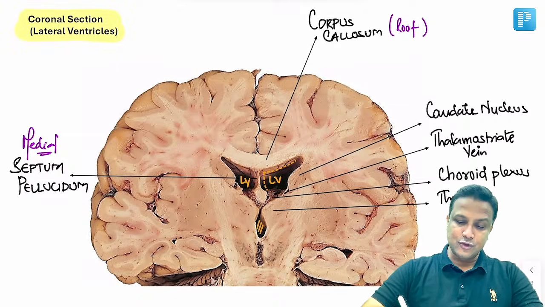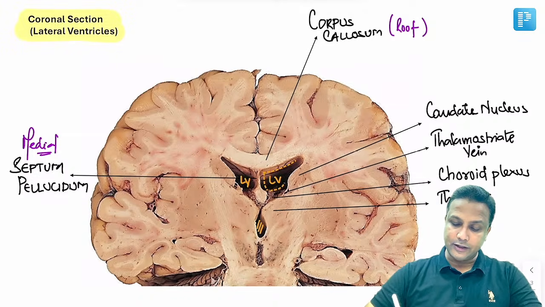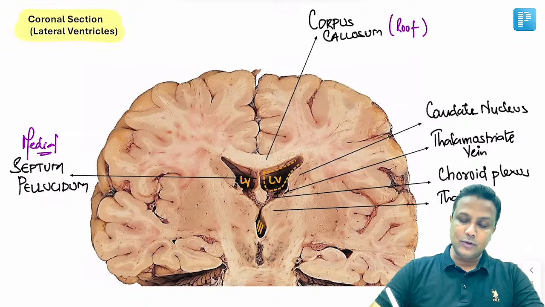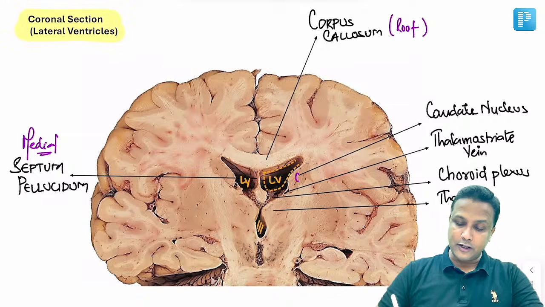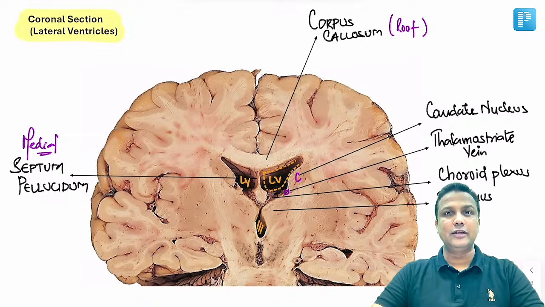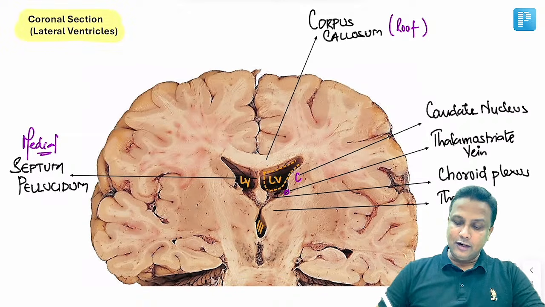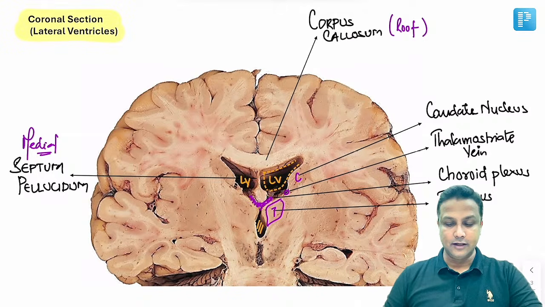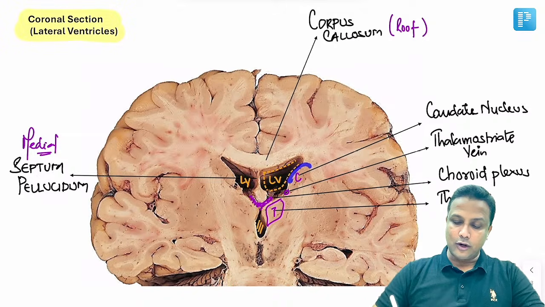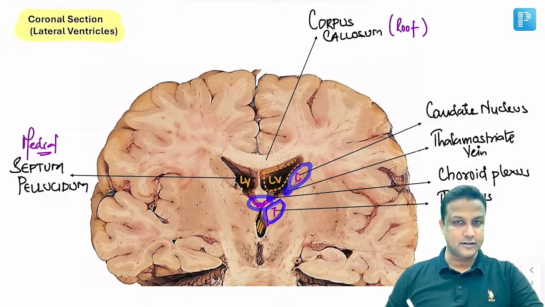Now what is going to form the entire floor of the lateral ventricle? Number 1, this nucleus that you are able to see here will be the caudate nucleus. After the caudate nucleus, there'll be a vein here. That vein will be the thalamostriate vein. And then after that, you'll be able to appreciate that there will be a thalamus present over here. And then this network of capillaries which is present here will be the choroid plexus. So I repeat again, this will be the caudate nucleus, thalamostriate vein, thalamus, and the choroid plexus.